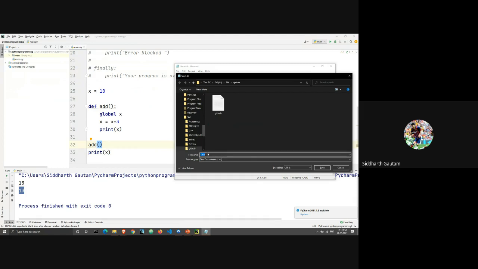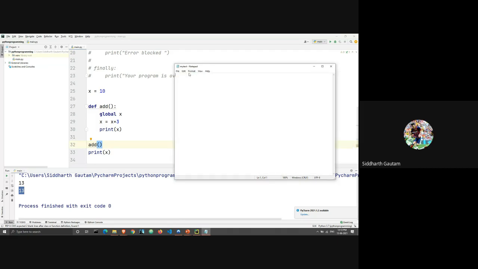I will name it the same as the example, my text.txt. We'll save this, and here I will write something. I will write hello world, welcome to P2P classes for Python programming. Okay, this is my text file.